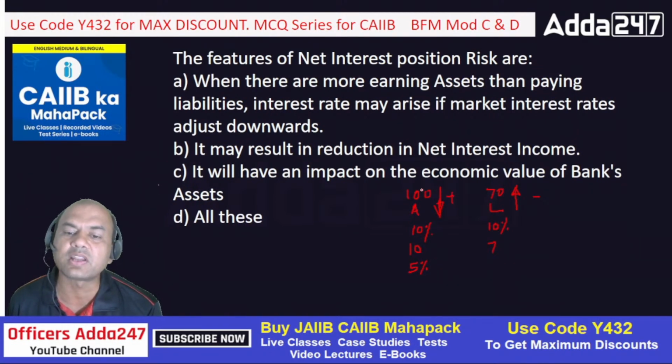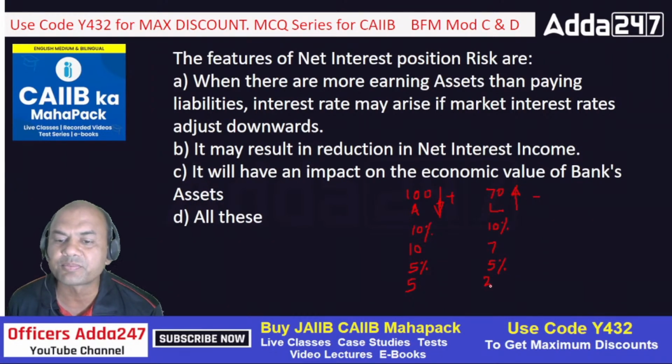5%. So 5% on 100. So how much will I get now? 5% on rupees 100, 5 rupees. And now again 5% over here, 5% on this 70 rupees. So 3.5 rupees. Now look at the situation.